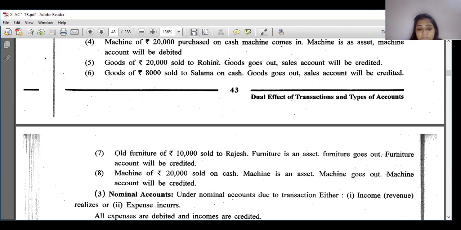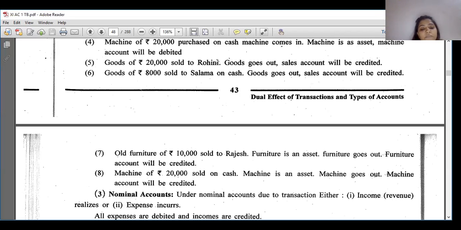Old furniture 10,000 sold to Rajesh. Whenever goods are sold, we write sales, and when goods are purchased, we write purchase. In the same way, when any other asset is purchased, that is furniture, machine, land and building, we write the name of that asset. So when it is sold, then also we write the name of that asset only. We don't write sales account.